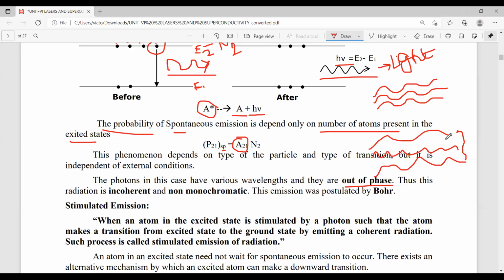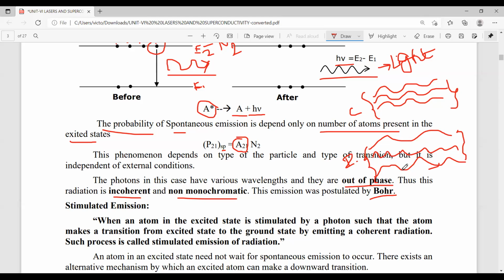Okay. So automatically these photons are out of phase. That means in the spontaneous emission process, whatever photons are emitted are out of phase. That means they are incoherent. Already in the last session, I explained that. So, for example, these beams of rays are incoherent. Because of that, their amplitude is different, their frequency is different, their phase is different. So automatically they are incoherent and also non-monochromatic. This was first explained by the scientist Bohr.